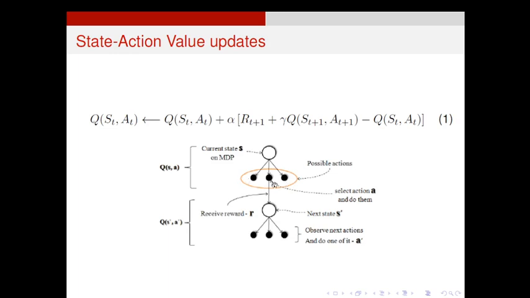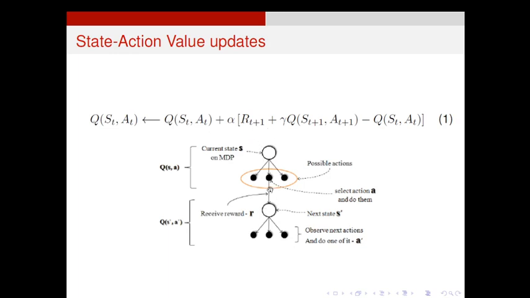Anyway, you calculate an action value for this action A. The chosen action is A here, the central action. Then you have to calculate the action value for this A, that is Q of S t, A t. Initially we assume that Q of S t, A t is equal to 0 or any random value. That is the assumption. Now this value is updated with this operation. Alpha is the learning rate.